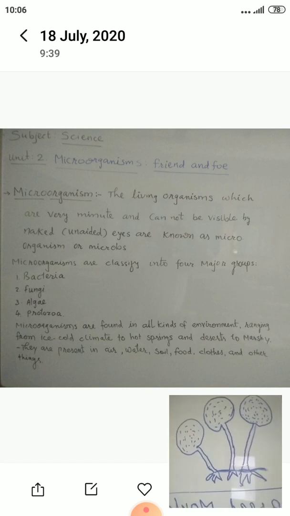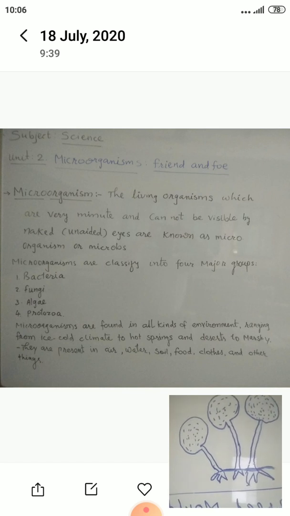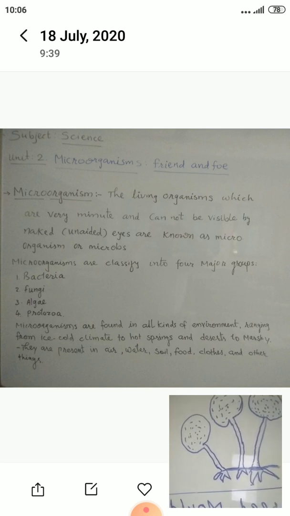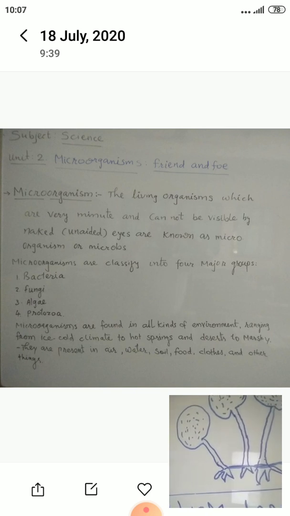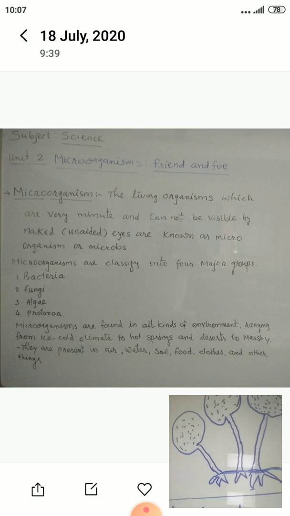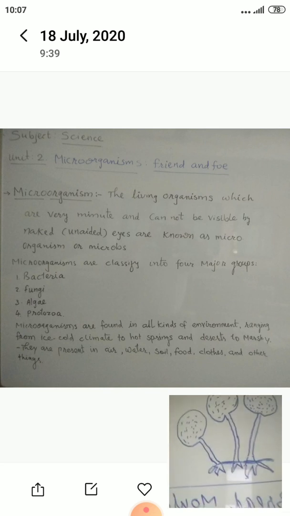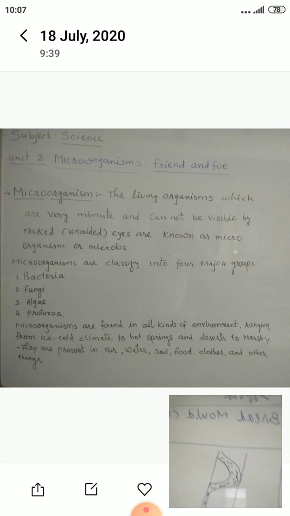As I said, on bread you will get some blackish, gray, blackish green patches. That is a fungi. And then this one is Spirogyra that we find in a river or water reservoir, green color.